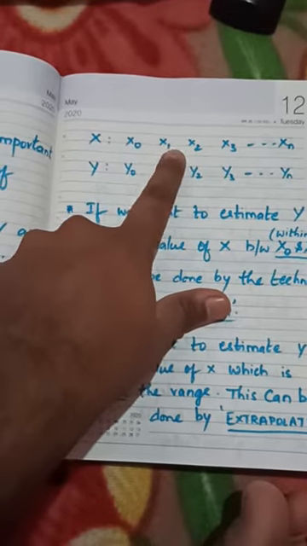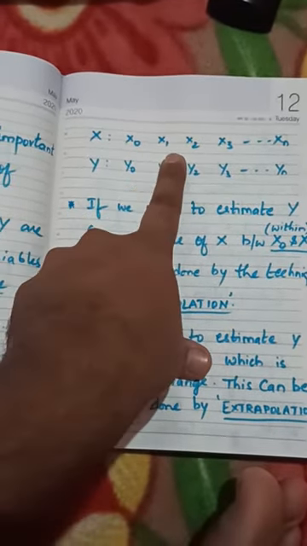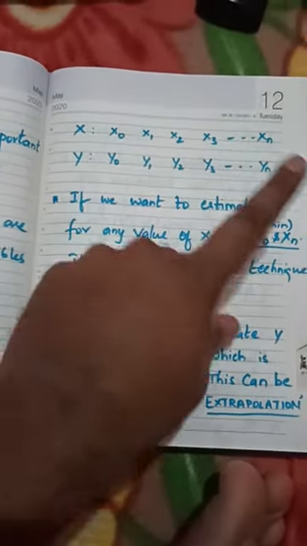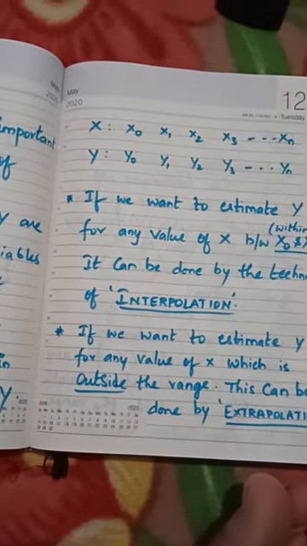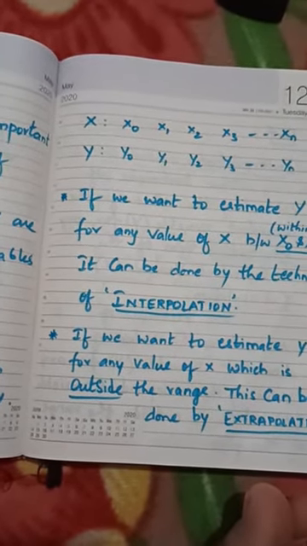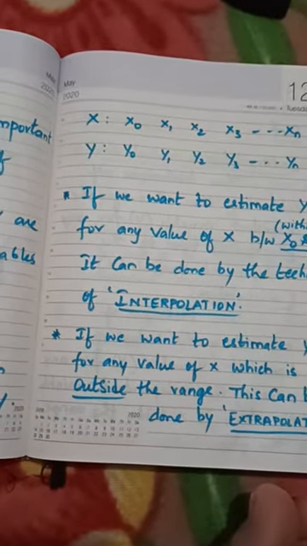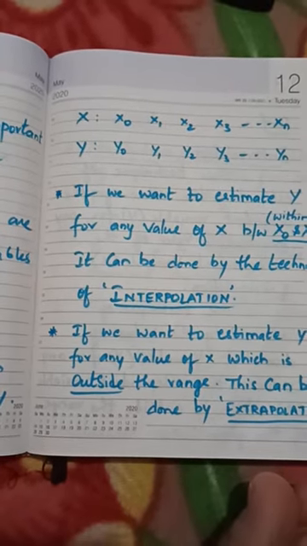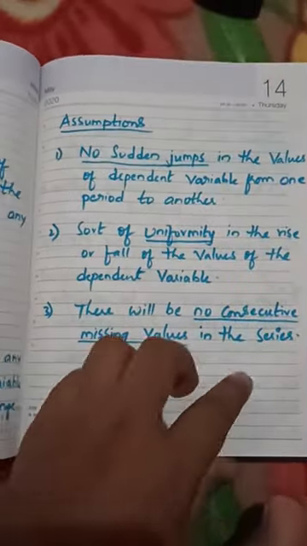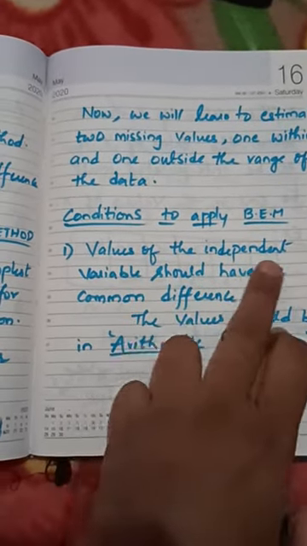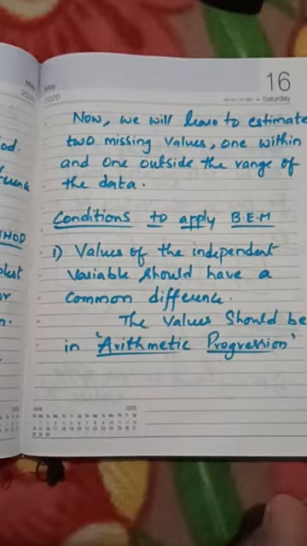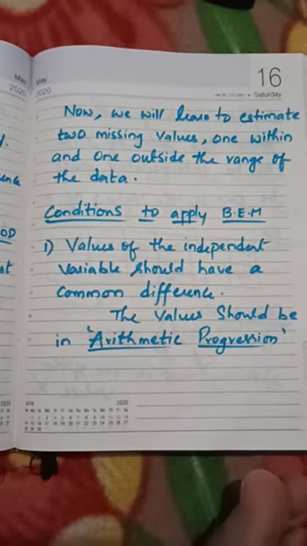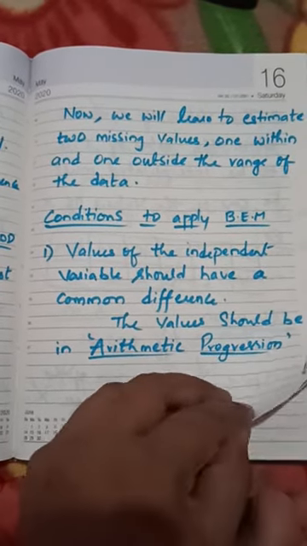Suppose x0 is 5, then 10, 15, 20, 25, 30. Now what is the common difference? 5. Otherwise 2, 4, 6, 8, 10, 12. The common difference is 2. So whenever you observe the data, there must be a common difference in independent variable x. The values of the independent variable should have a common difference, and the values should be in an arithmetic progression, AP. So this is condition number 1.